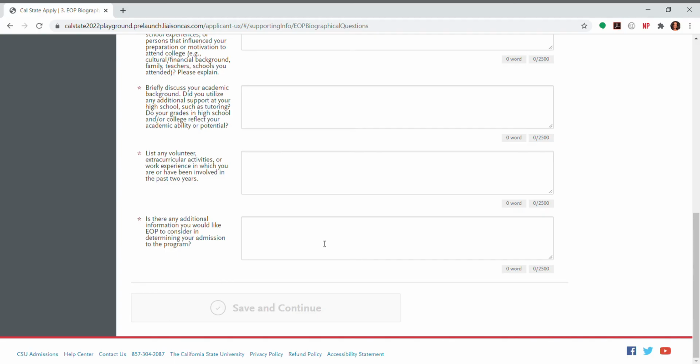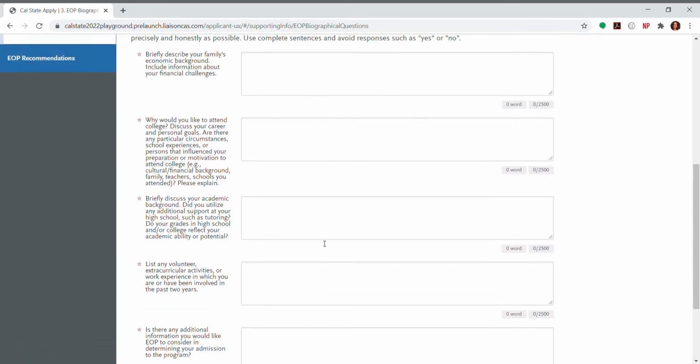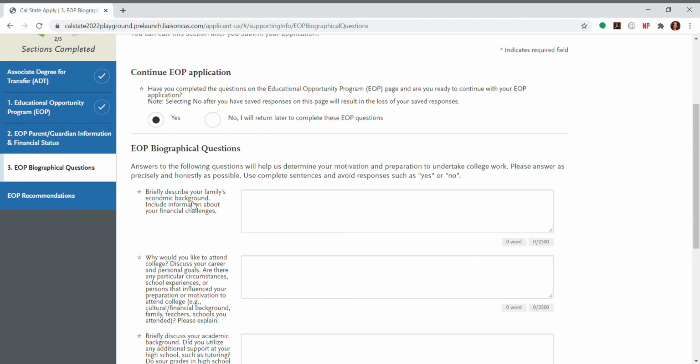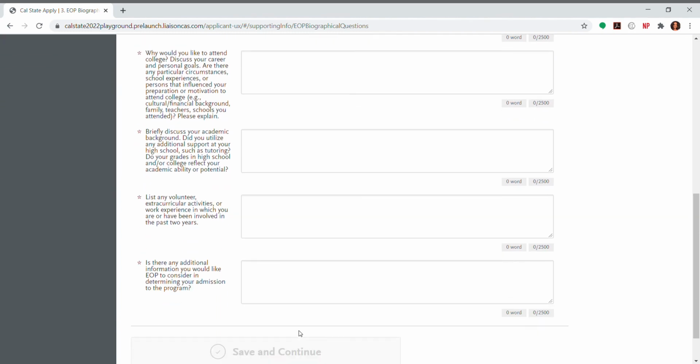So you don't want to take these questions lightly. We recommend copying the question and pasting it into a blank Word document so you can work on these questions on your Word document, because if you're spending a lot of time in the application, a lot of times it will log you out and not save your information. And once you're done and everything looks good, you can paste your responses in these boxes and save immediately.